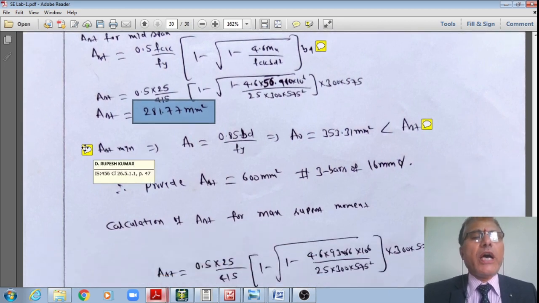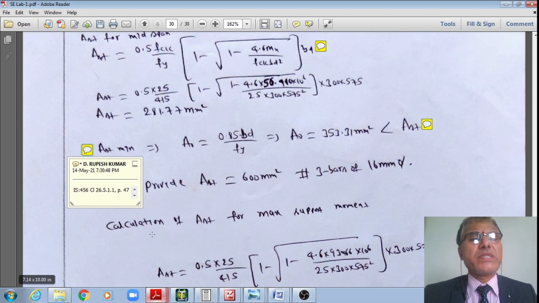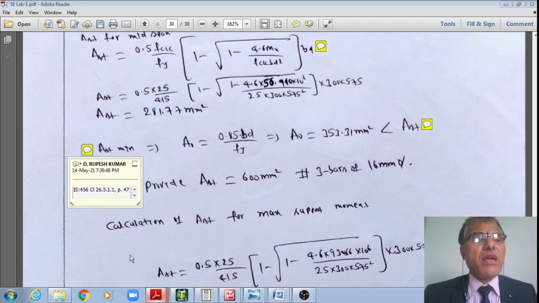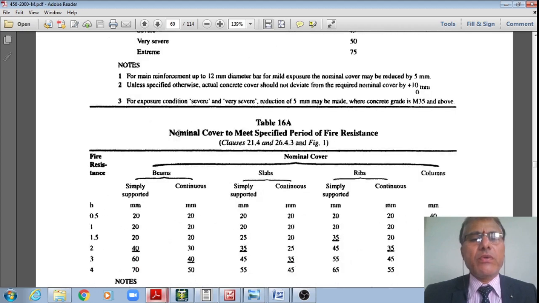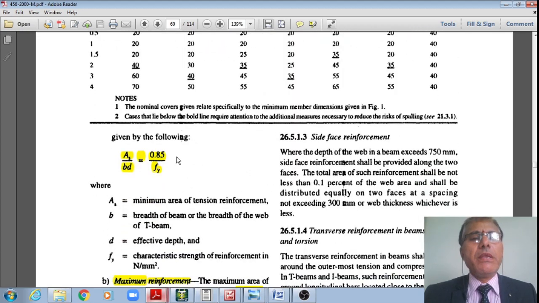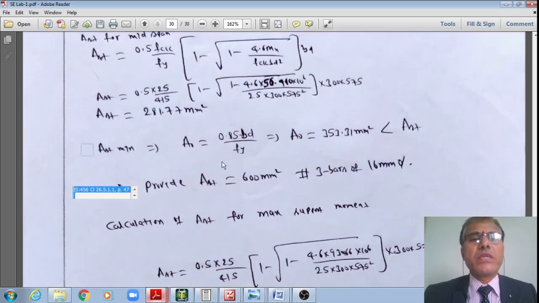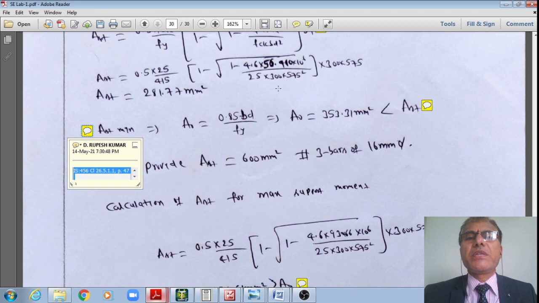But however, as per this codal specification, IS 456 Clause 26.5.1.1, page number 47, right? Just one moment, student. I am there in that page number 47, right? Therefore, from this clause, I do have this formula for minimum steel, given by Ast divided by b d is equal to 0.85 divided by fy. Therefore, substituting into this, now I'll get the area of steel required.